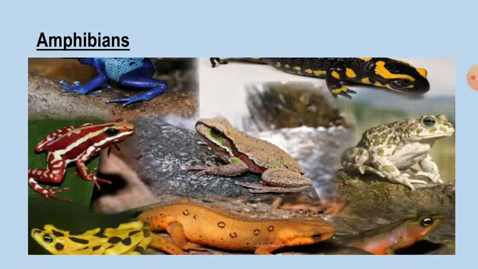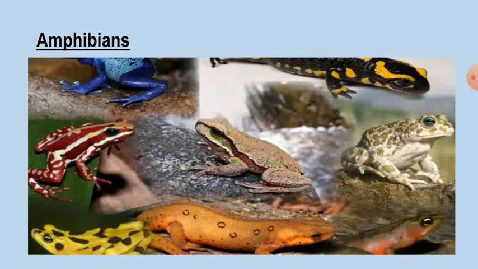So here amphibians are small vertebrates that need water or a moist environment to survive. The species in this group includes frogs, toads, salamanders and newts. So all can breathe and absorb water through their very thin skin.